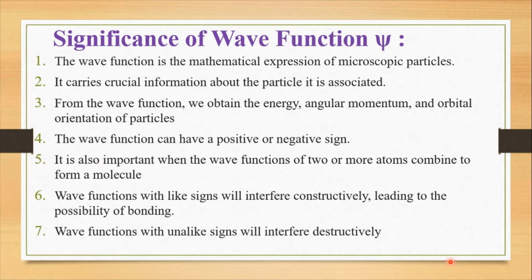Is it okay? So the wave functions with unlike signs will interfere destructively. That means they will not form a bond. Whereas the wave functions with the same signs will have constructive interference. That means there is the possibility of bonding. Is it okay?